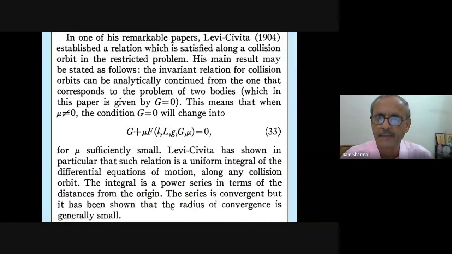In one of his remarkable papers, Levi-Civita 1904 established a relation which is satisfied along a collision orbit in the restricted problem. His main result may be stated as follows.